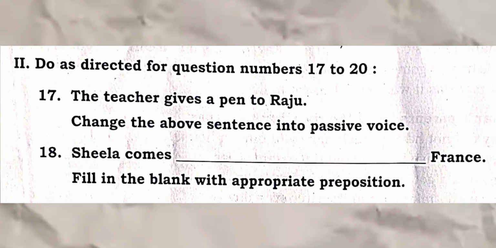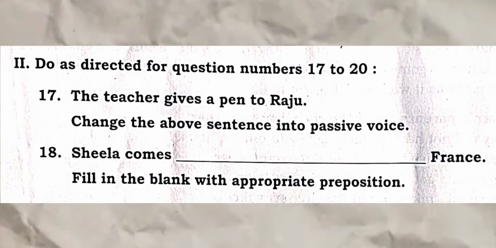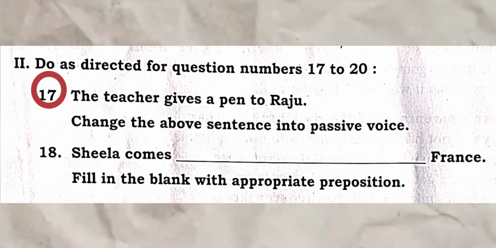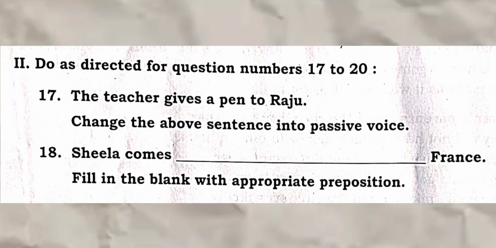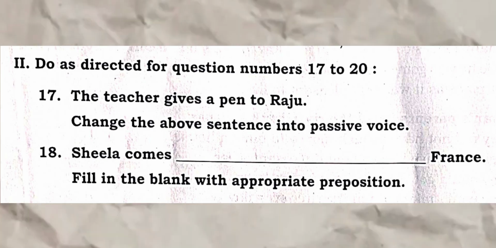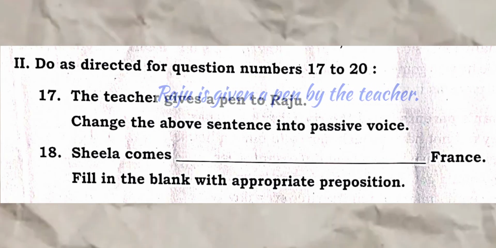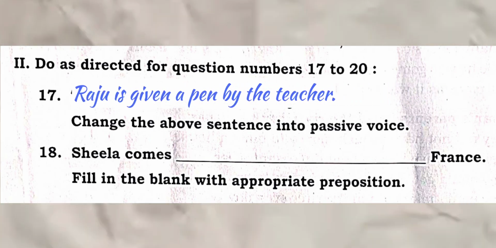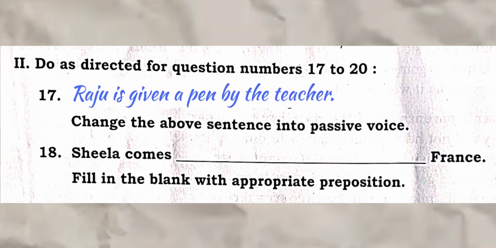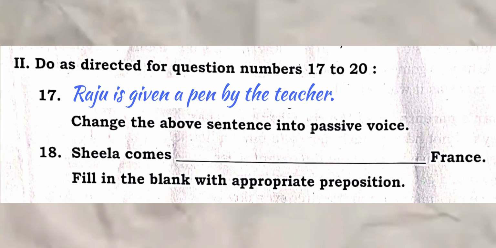Part 2. Do as directed for question numbers 17 to 20. Question 17. The teacher gives a pen to Raju. Change the above sentence into passive voice. Simple. Turn the sentence around. Raju is given a pen by the teacher, and change the verb form.